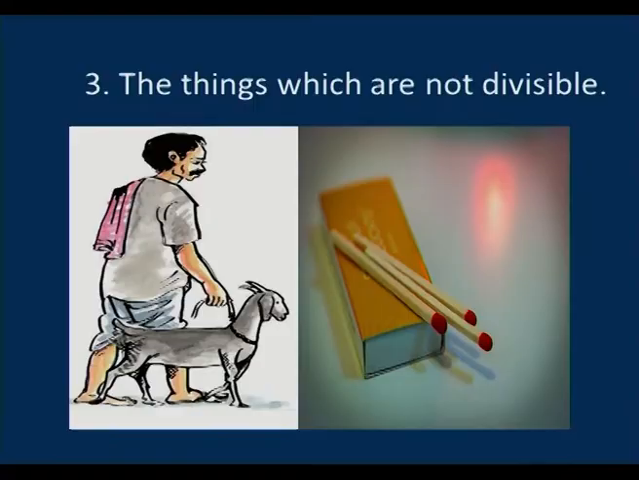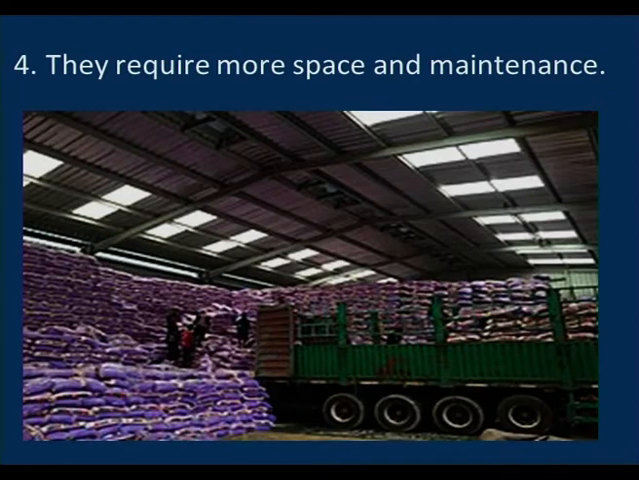The things which are not divisible. A person has a goat and he wants to exchange it for a matchbox. Is it a correct exchange? No, because the goat is not divisible, and he wants to buy only a small item, that is a matchbox. So, he cannot give a part of the goat. Also, goods require more space and maintenance.